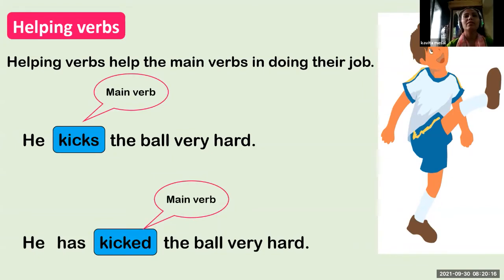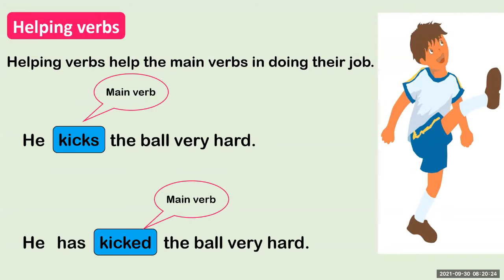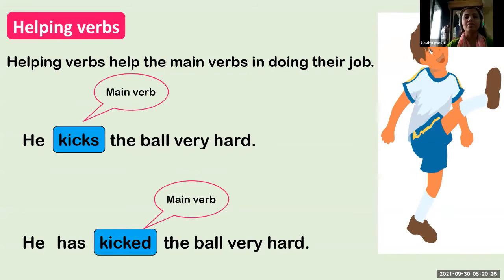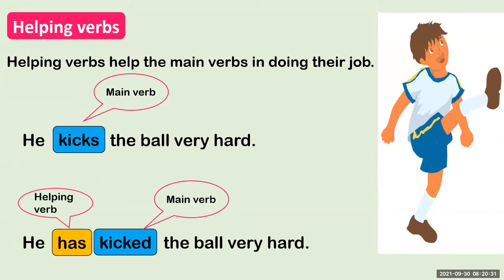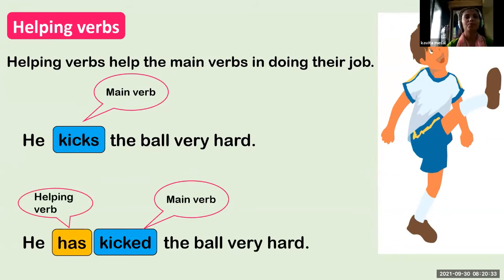So kick is the main verb. And what is the helping verb? Has. Yes, has. Has is a helping verb of the main verb kick.